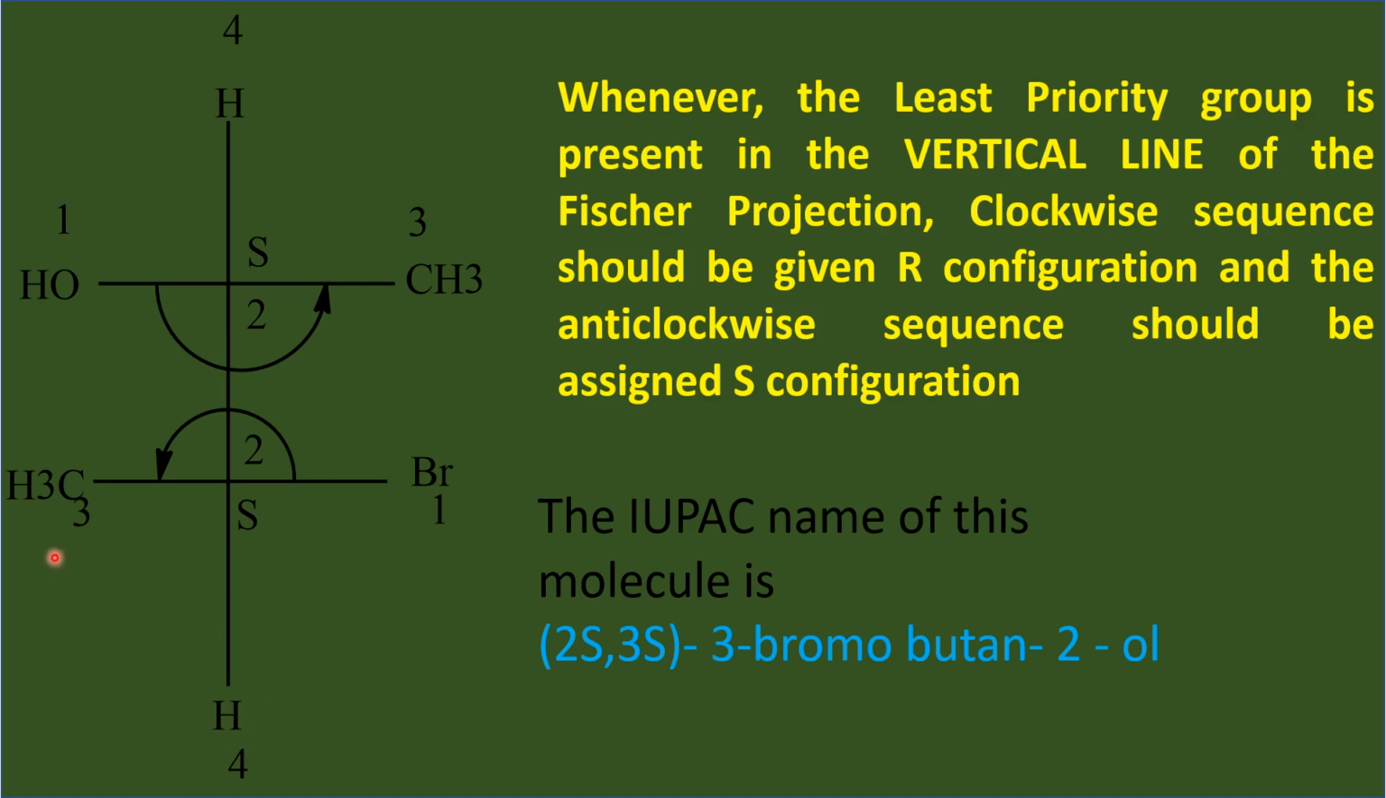Suppose if it is in the horizontal, for anti-clockwise you have to assign R. But fortunately we have the least priority group in the vertical line, so for anti-clockwise you have to assign S configuration. Therefore, the IUPAC name of the molecule should have the configurations at these 2 chiral centers. Carbon number 2 has S configuration, carbon number 3 also has S configuration. So therefore 2S, 3S, 3-bromobutan-2-ol is the complete name of this molecule.